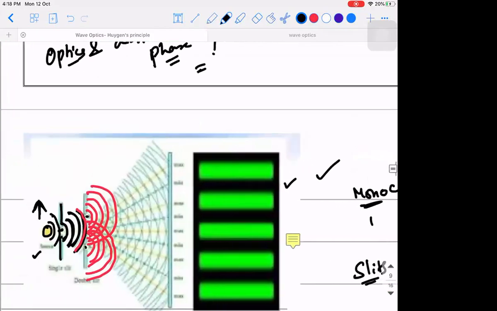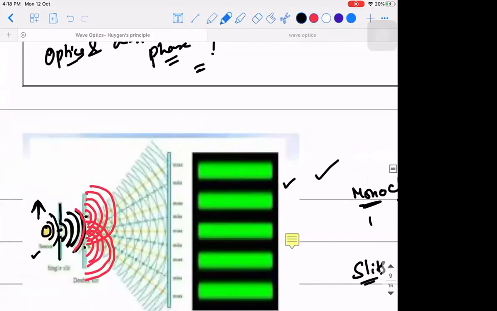So you had only one wavefront, now I'm using a blue color. See, you had only one wavefront, which is split into two wavefronts by making small pin-sized holes, right? Due to which you are able to break it into two wavefronts such that there are certain spots where they are meeting, there are certain spots which are not meeting, right?